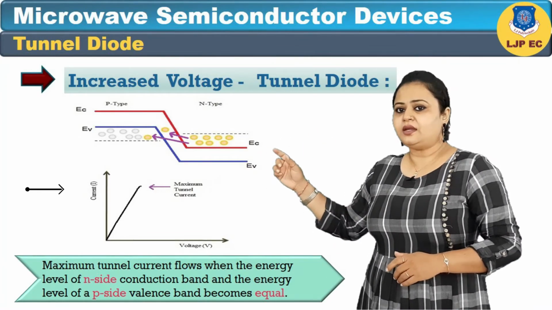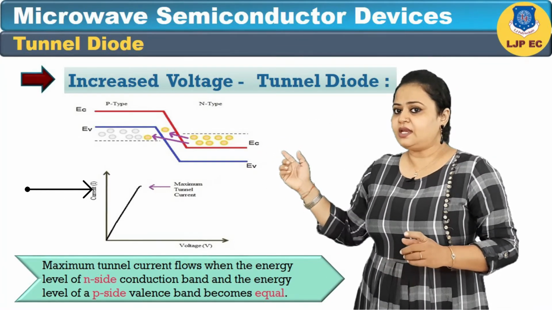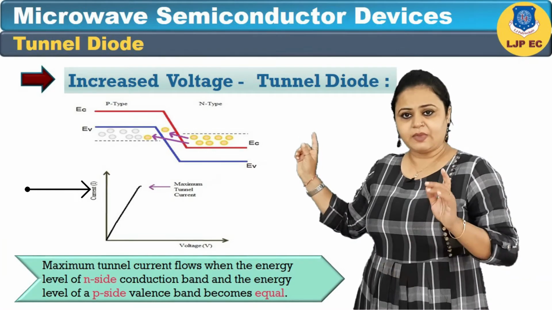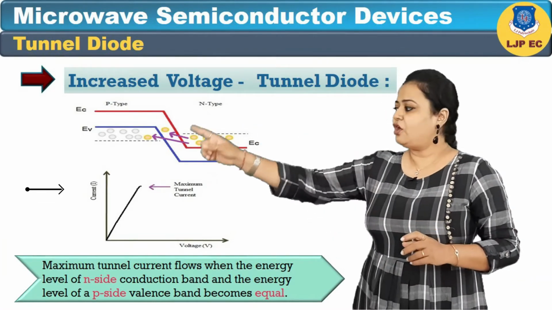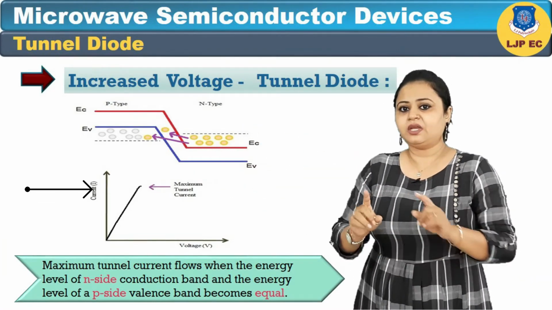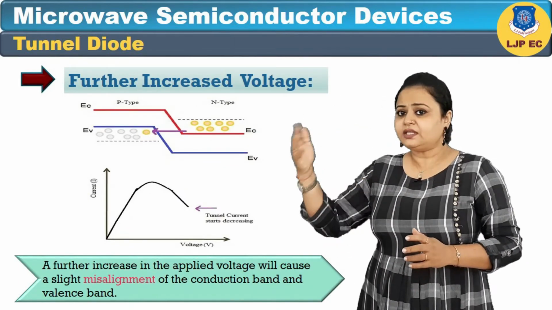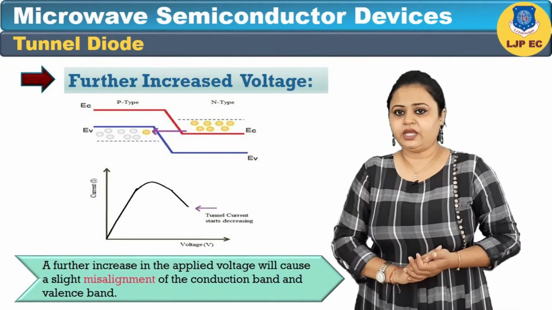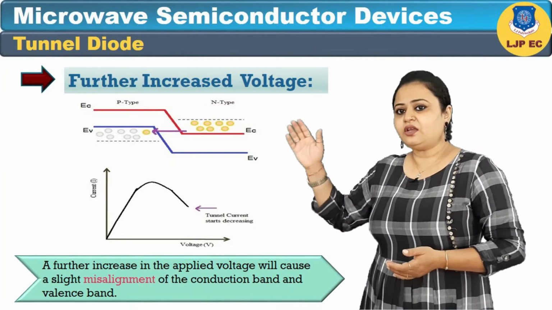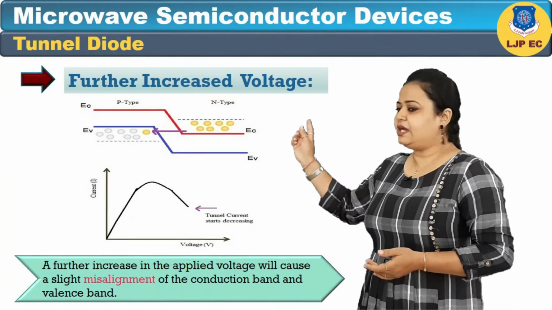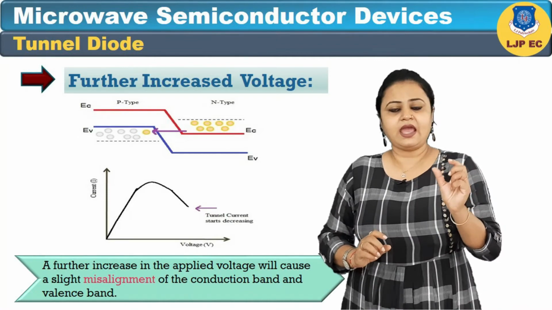Maximum tunnel current flows when the energy level of the N side conduction band and the energy level of the P side valence band become equal. Now in the next condition, when we further increase the applied voltage, the voltage will cause a slight misalignment of the conduction band and valence band.